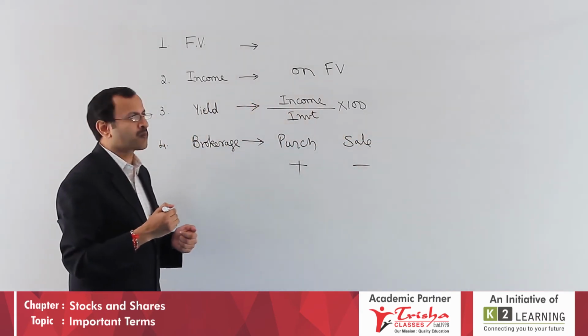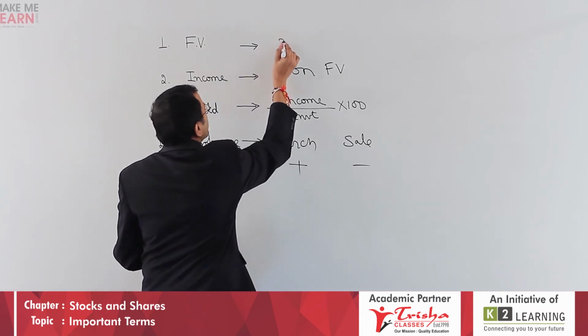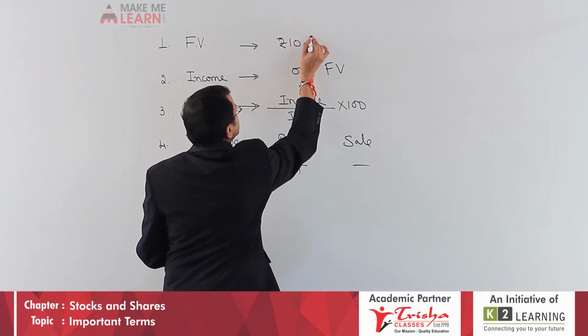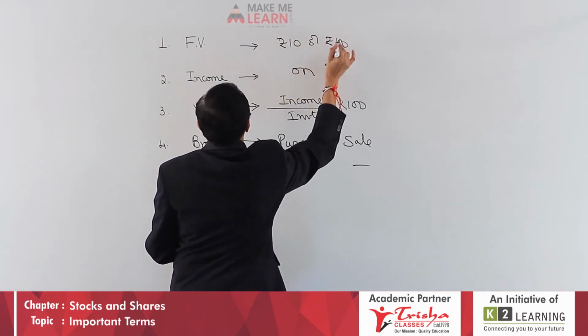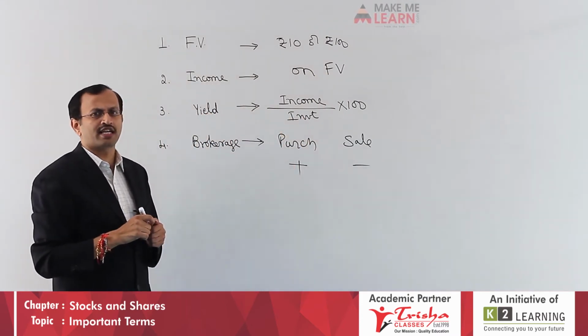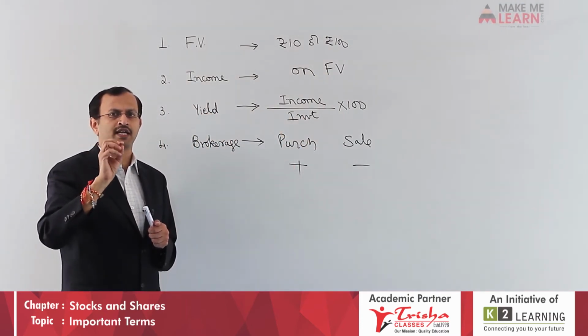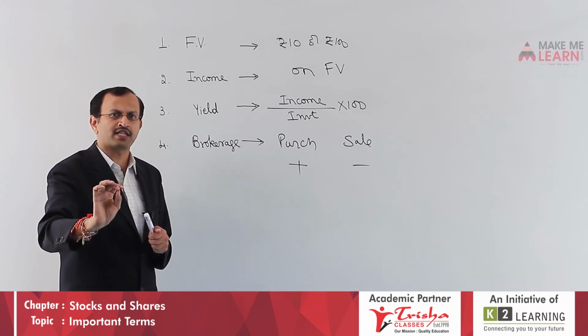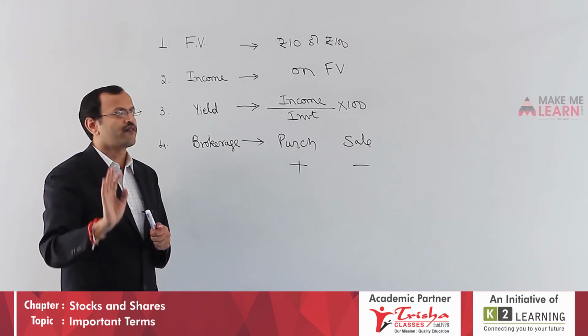So, the points I told you: face value is generally in multiples of tens or 100, point 1. Income is always calculated on face value by the company. Income is computed on FV, face value.